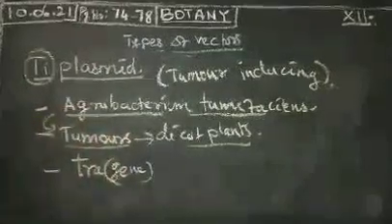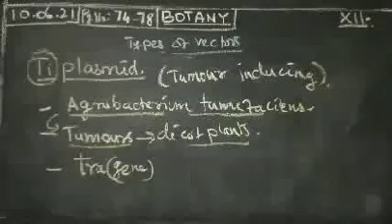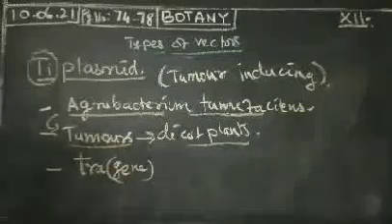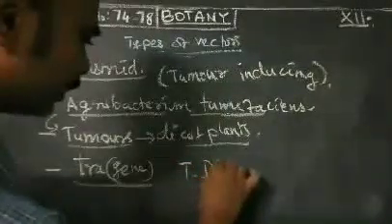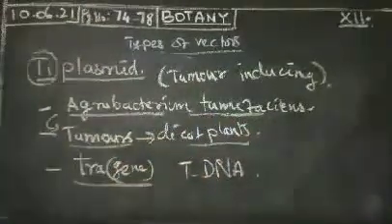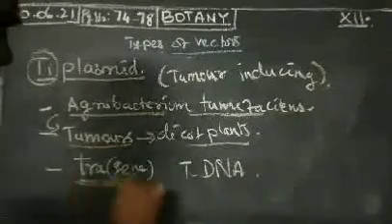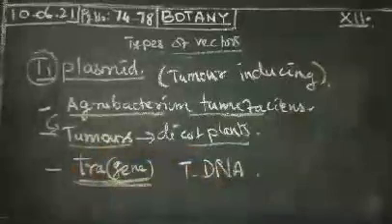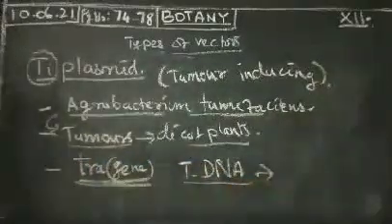The transfer gene. The plasmid carries a transfer gene called the TRA gene, which helps transfer the tDNA, the transfer DNA, from one organism to another organism, or from one type of plant cell to another. That is the function of the TRA gene. With the help of this transfer gene, it will transfer the tDNA into another organism, another plant cell.